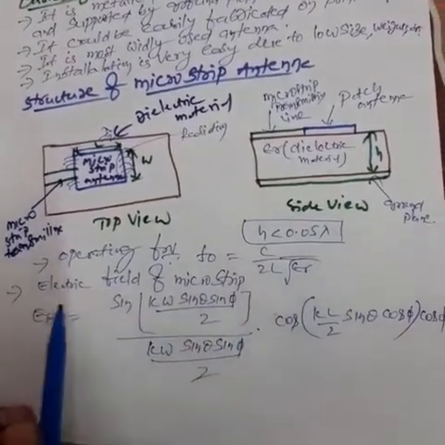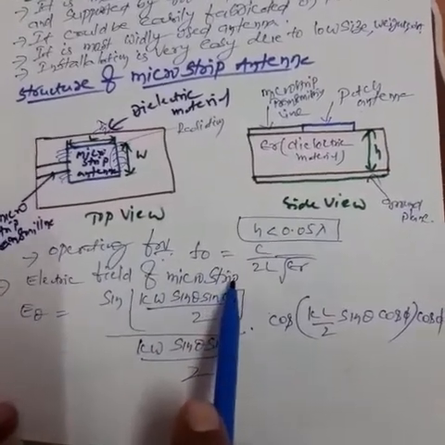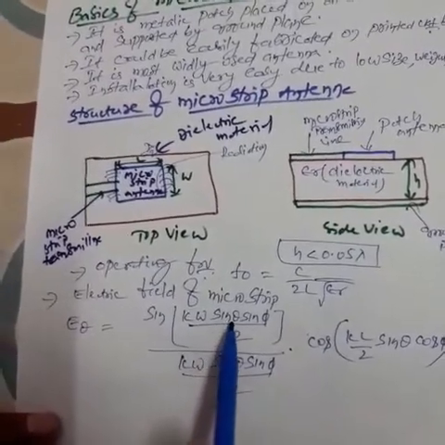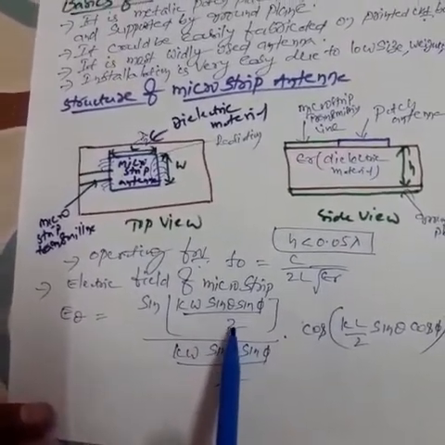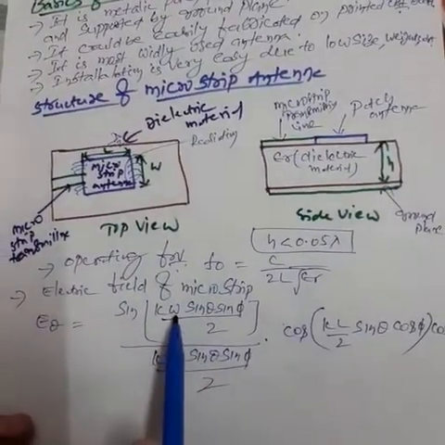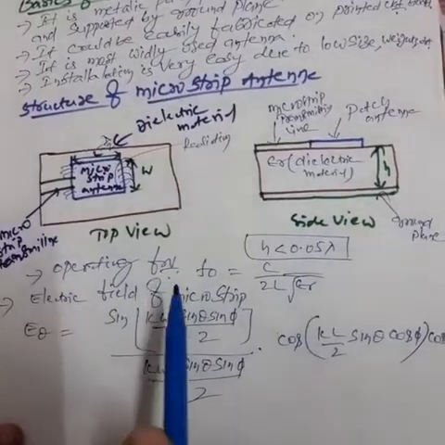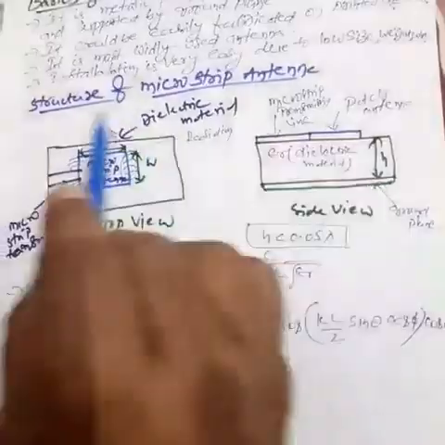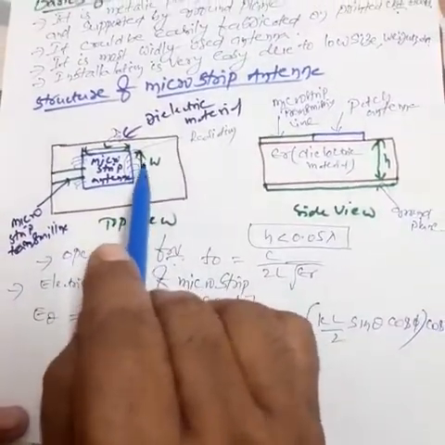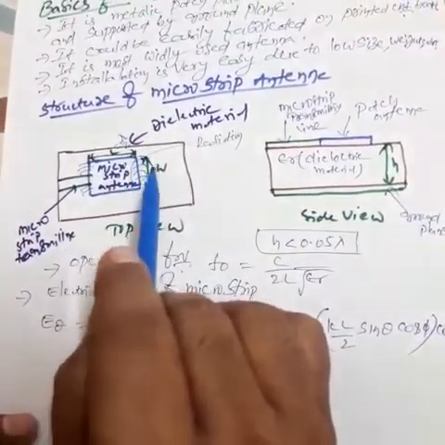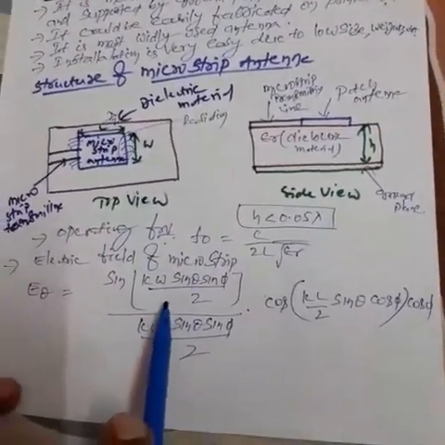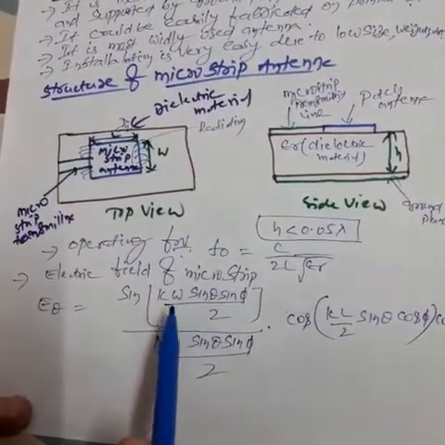Next point, the electric field of the microstrip antenna. Here E theta is equal to sine of kW sine theta sine pi by 2, divided by kW sine theta sine pi by 2, into cos of kL by 2 sine theta cos phi, into cos phi. W is a very important parameter in the microstrip antenna, because the entire microstrip antenna is operated or controlled with the help of W, the width. That's why in the analysis of microstrip antenna, the width is a very important parameter.